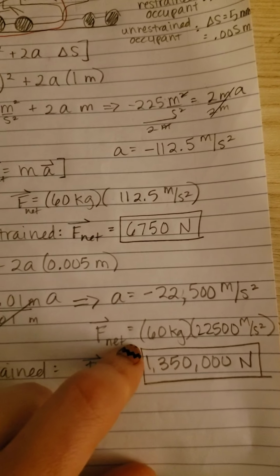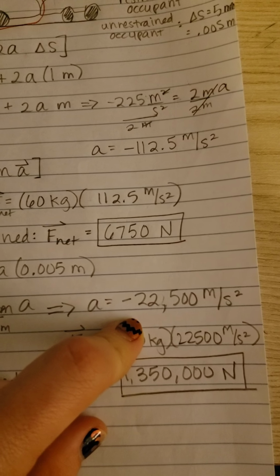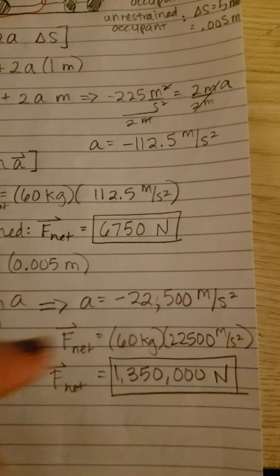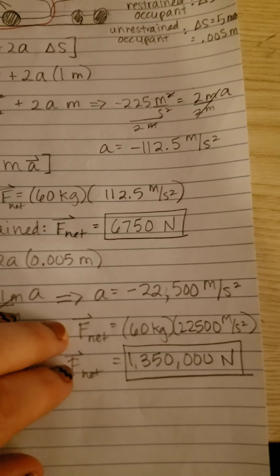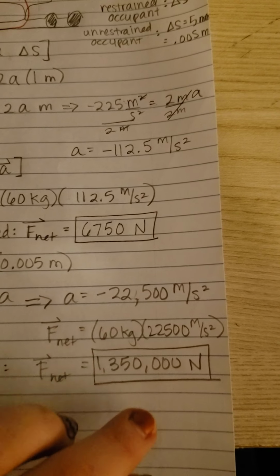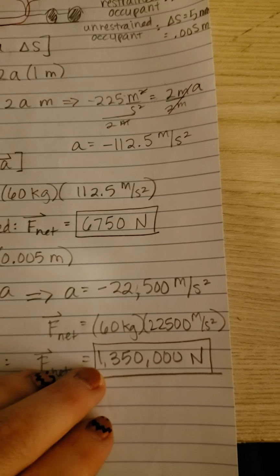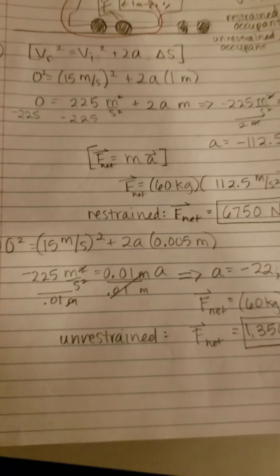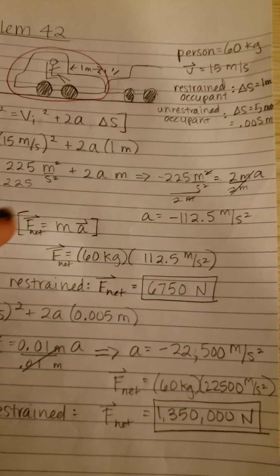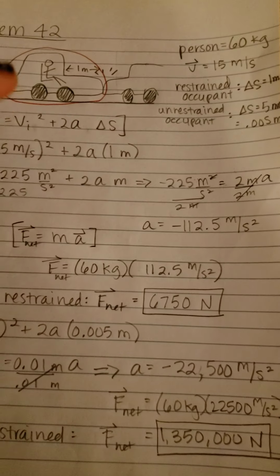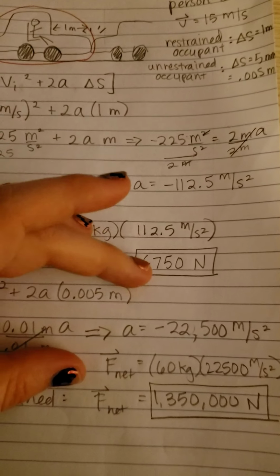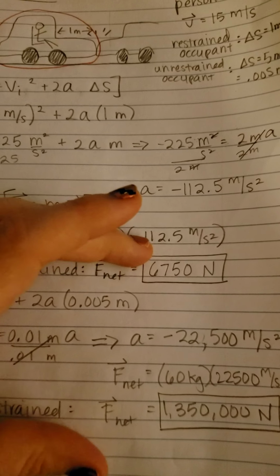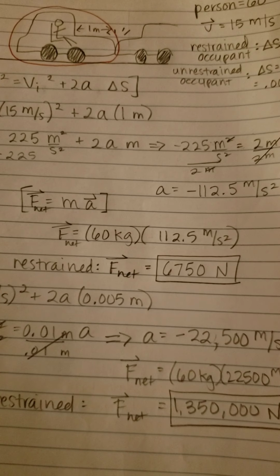So again, did the math, and I got the acceleration as negative 22,500 meters per second squared. Plug that in to find our net force, and we get our net force as 1,350,000 newtons. So, ouch. Yeah, this shows that seatbelts are clearly going to have less force on us if we have an impact with the car.